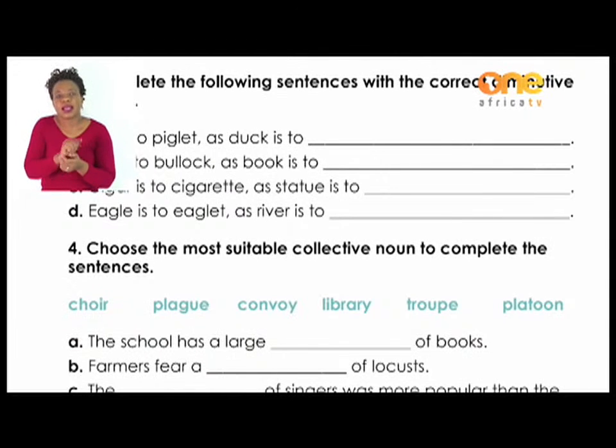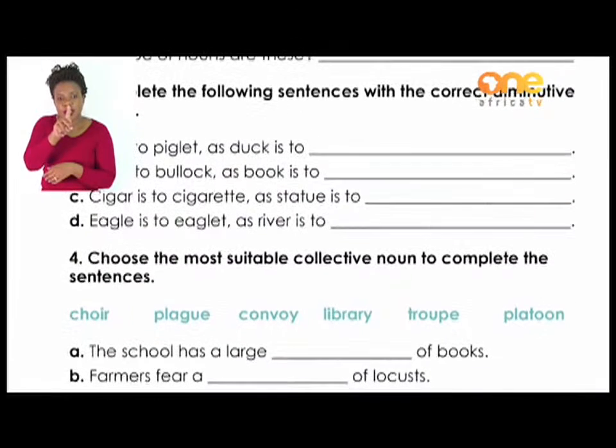A pig is to piglet, as duck is to duckling. Bull is to bullock, as book is to booklet. So also finish off the remaining sentences.